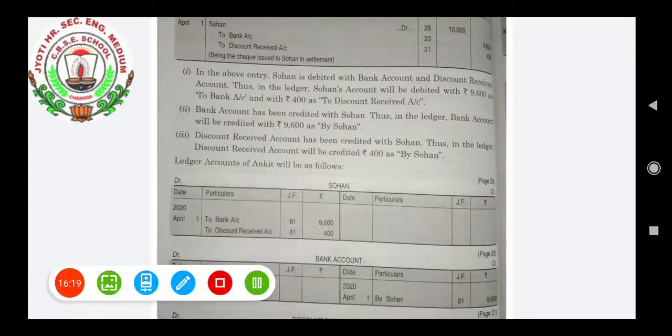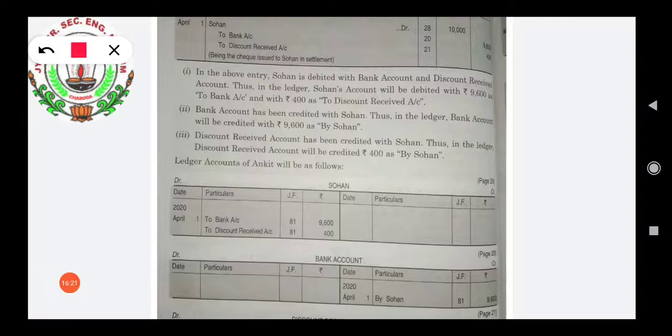Next, now we have to see which accounts have been credited. As it is a compound entry, we have two credited accounts here. First is bank account, another is discount received account. So first we will open bank account here. As bank account has been credited, in bank account credit side we will write by Sohan, and the amount we will see which has been written in the credited one. So the amount we will write is 9,600.